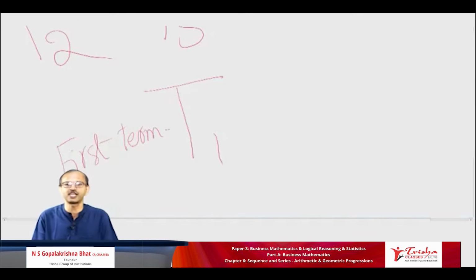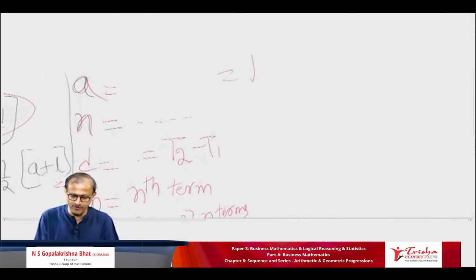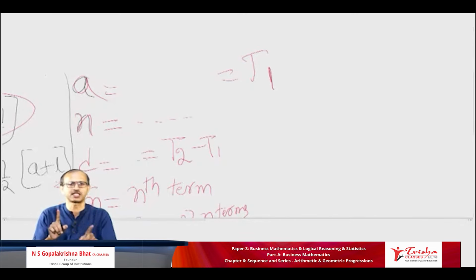Student, the nth term is Tn. The second term is T2. The fifth term is T5. Therefore, the first term is T1. T1 is nothing but A. T1 is equal to A. Therefore, in pencil you write A equals first term. If you want, you can also write it as T1. T1: 1 means first, T means term. First term.